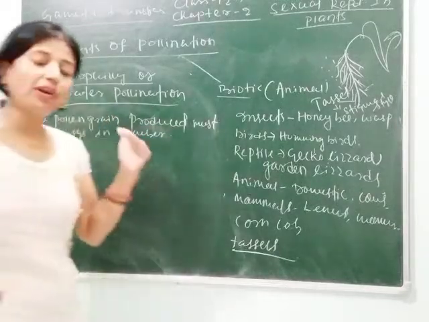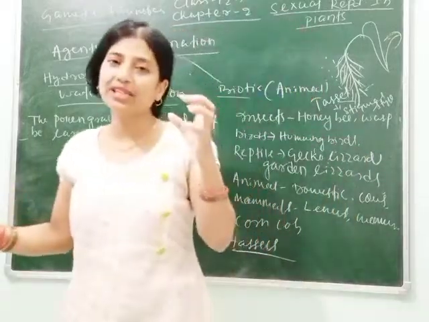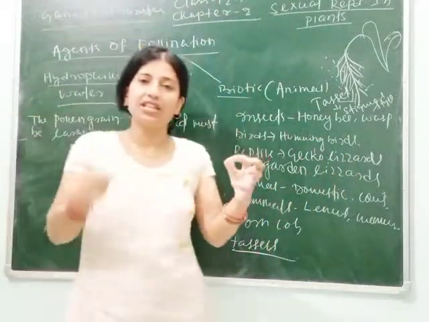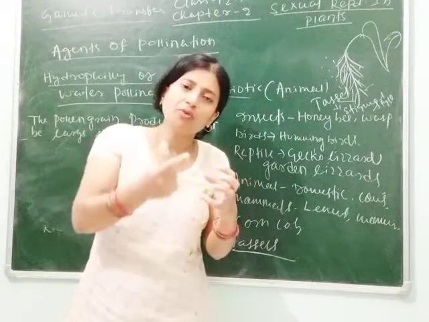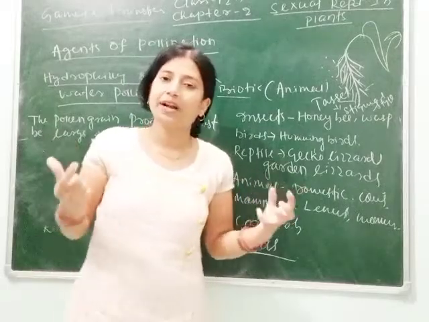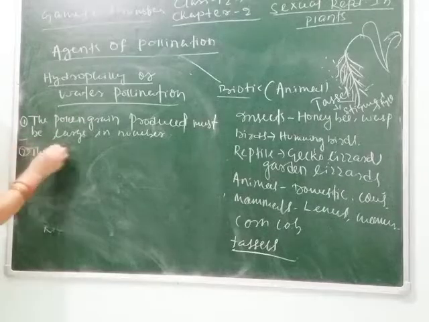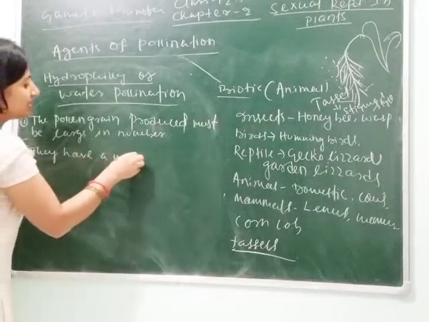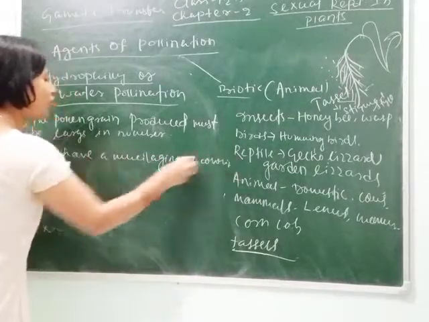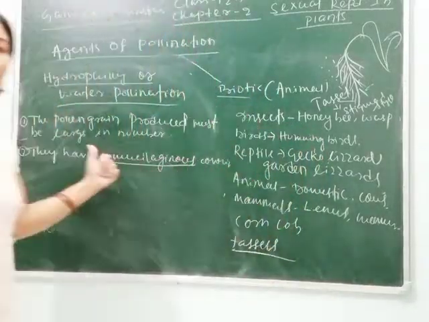Again, as the pollen grain has to pass through water, that's why it must have a mucilaginous covering. Mucilaginous covering means which does not allow the entry of water into it. If the pollen grains have no mucilaginous covering, then water will get inside the pollen grain, due to which the male gametes may be spoiled. That's why, second point you can write, they have a mucilaginous covering. Here I have told you what is mucilaginous, means water resistance. Water can't enter into the pollen grain.